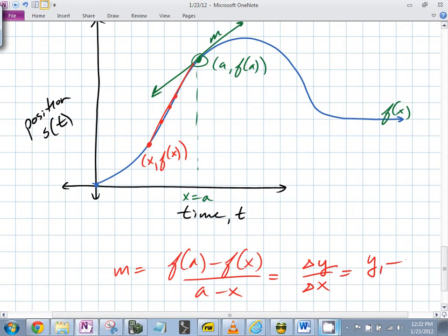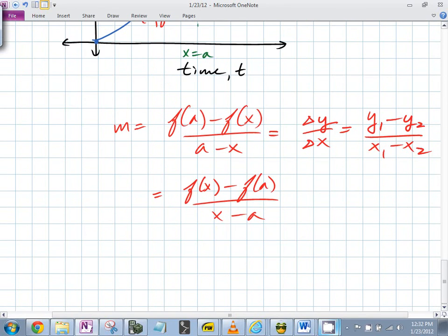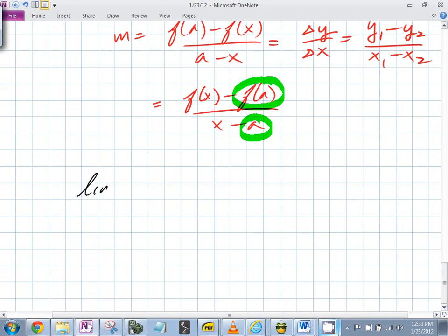Over x1 minus x2. But what I'm trying to get, and you're doing a great job of coming up with alternatives, is f of x minus f of a over x minus a, for example, right? Correct? So what have we been doing? Which one is anchored, everybody? f of a. The a is anchored and this is anchored, right? What's changing? The f of x is changing because what's changing? x is changing, exactly. What is x doing? It's getting closer to a. x is getting infinitely, arbitrarily close to a.